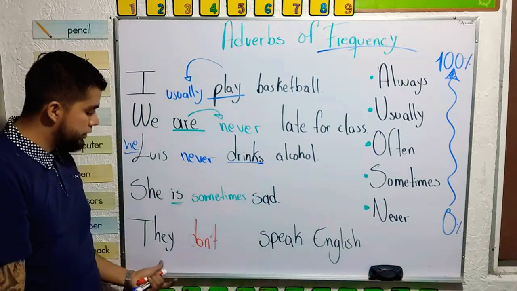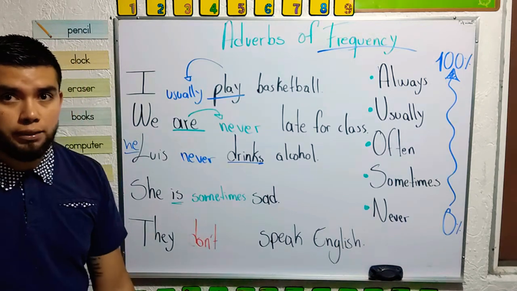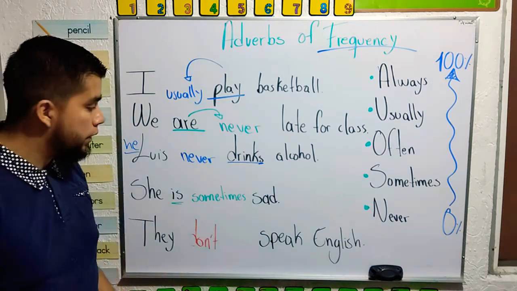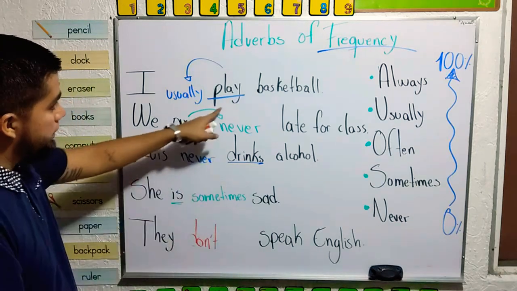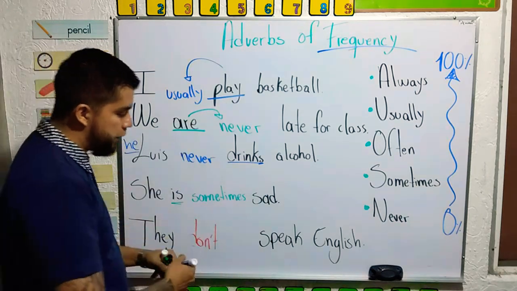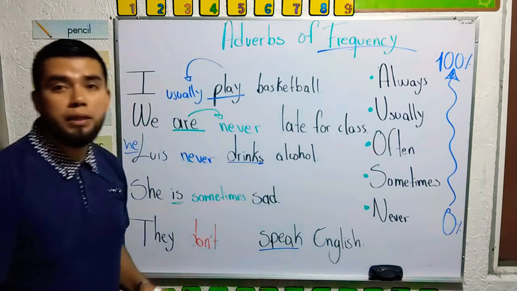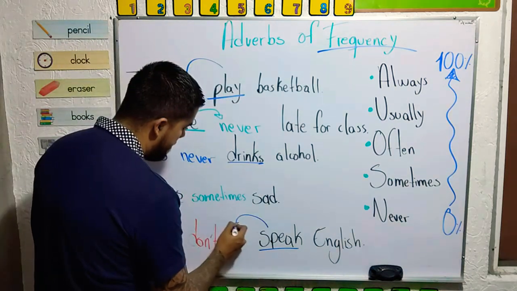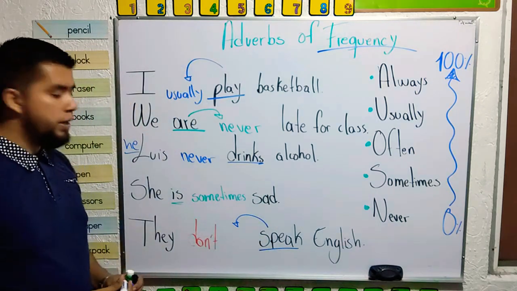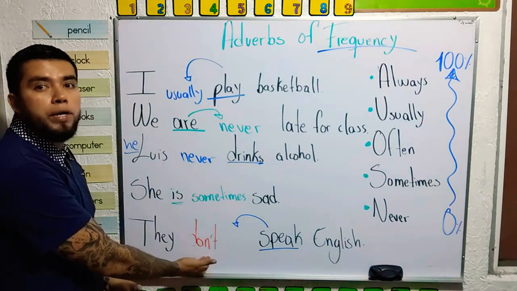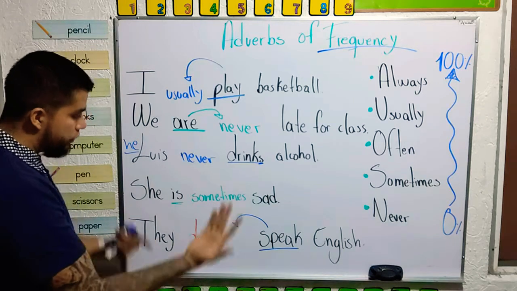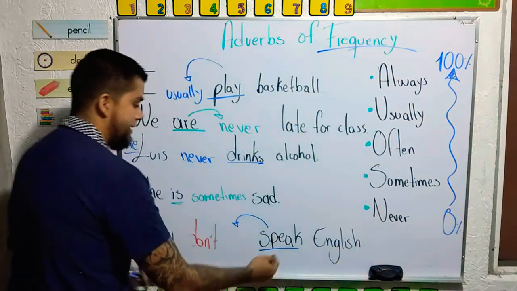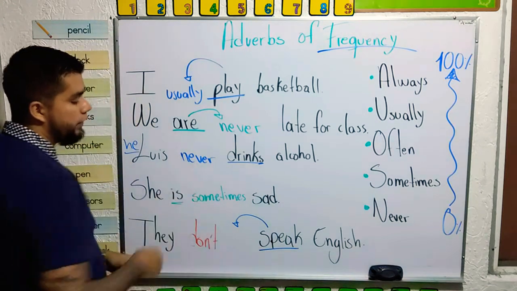Now pay attention to this one. We have a negative sentence. They don't speak English. But it's the same. Remember, speak is a normal verb. So the adverb of frequency goes before the verb. It doesn't matter that we have our negative auxiliary. The adverb of frequency is always before the verb.